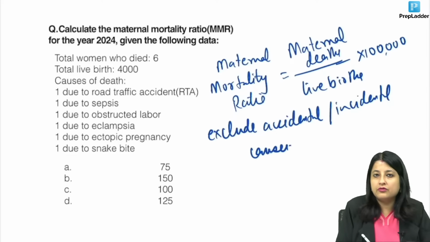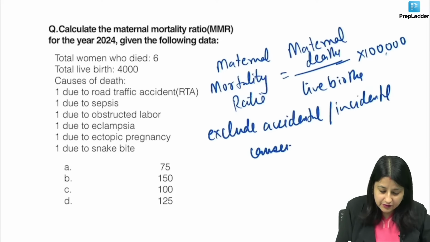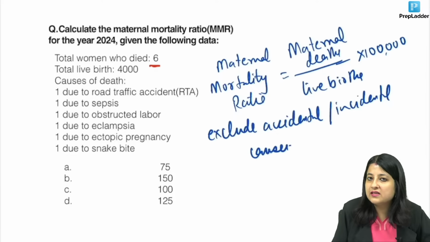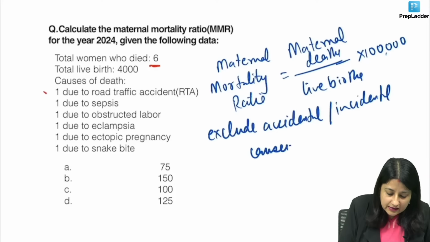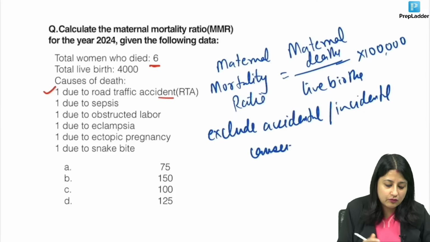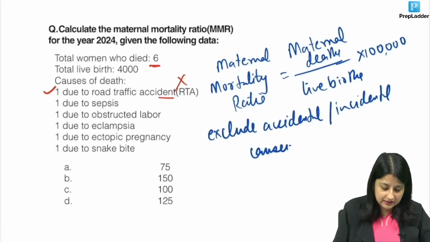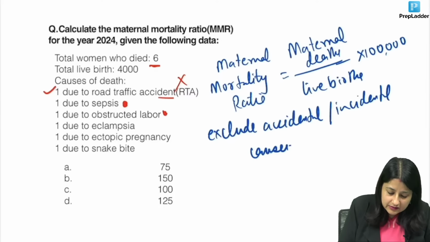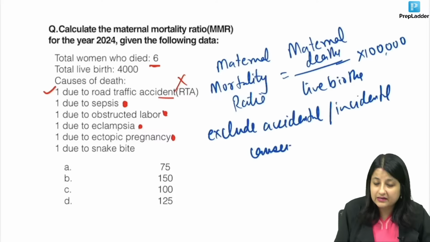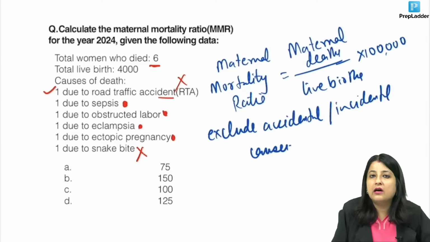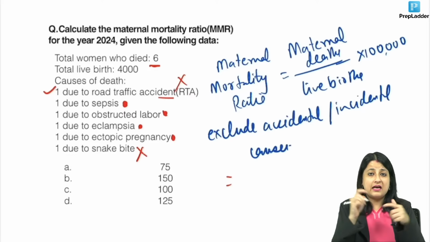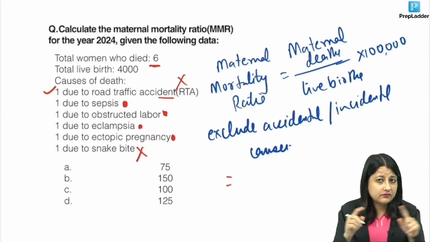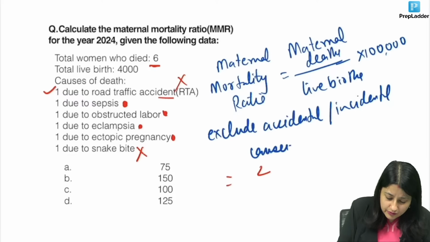So now we need to look at what information has been given to us. Total women who died is written 6. So don't immediately put the numerator as 6. No, you have to look at the causes of death. If you see one died due to road traffic accident, will you be counting road traffic accident? No, this is not counted. It's an accidental or incidental cause. One due to sepsis, we will count this. Obstructed labor, eclampsia, ectopic pregnancy, we will count this. But we're not going to count snake bite. So what is the total number of maternal deaths over here? That's what I'm saying. Don't be in a rush and don't immediately put 6 as the numerator. It's going to be 4.